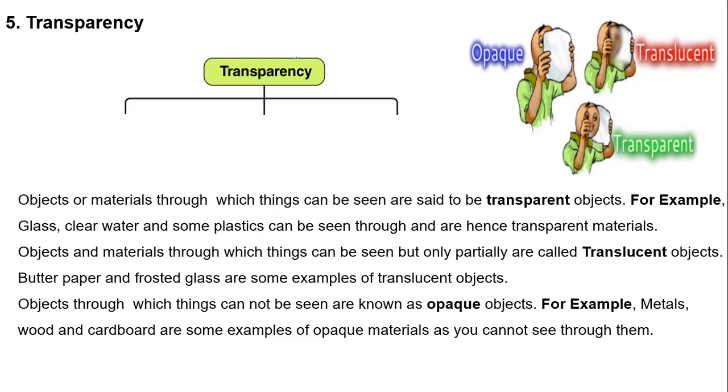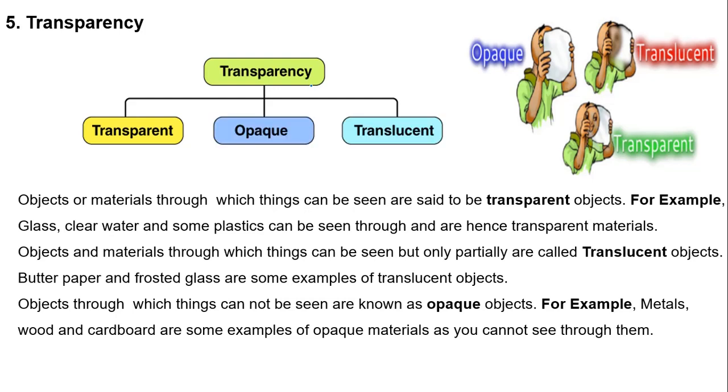Transparency. Depending upon transparency, there are 3 types of material: transparent, translucent and opaque. The materials through which we can see are known as transparent material. For example, glass, clear water and some plastics.